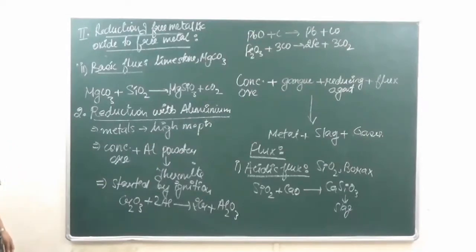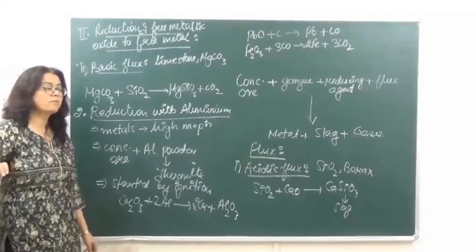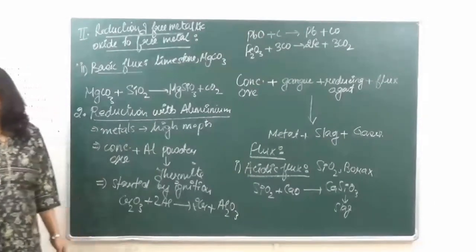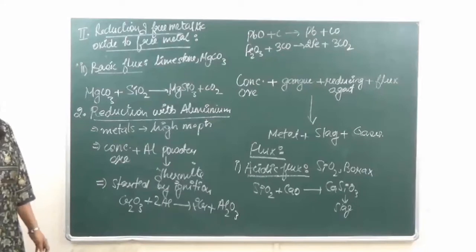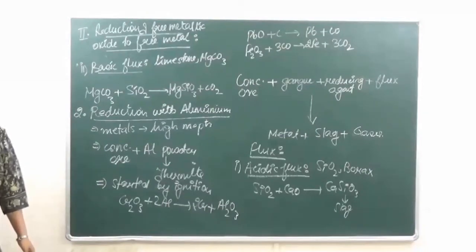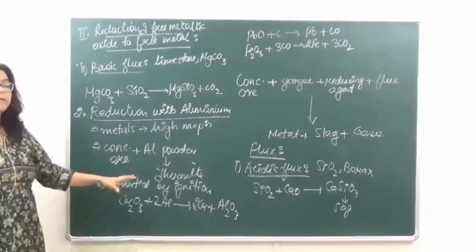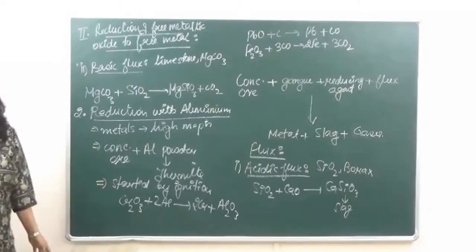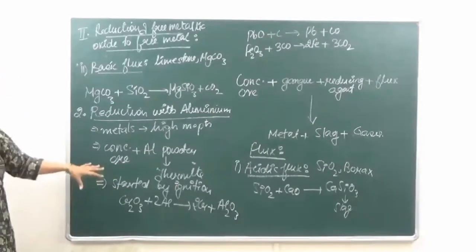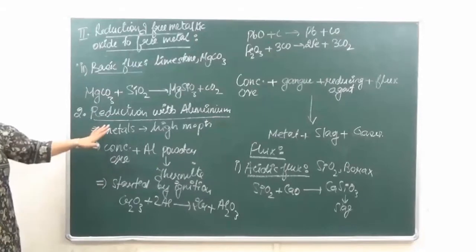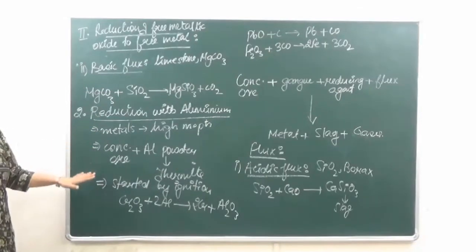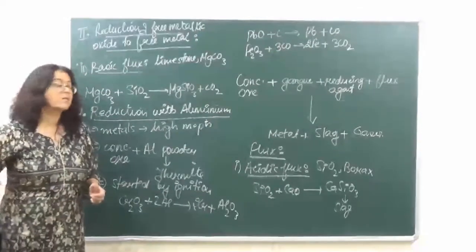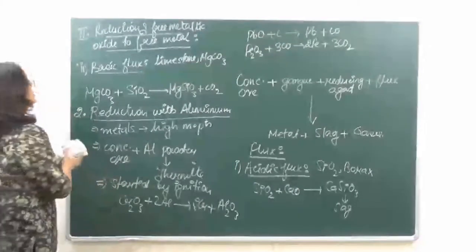Okay, now a lot of heat energy will be given out because the melting point of chromium is very high. So a lot of heat is evolved over here. That heat which is evolved is going to fuse the metal and alumina together. Okay, so this is how we are going to remove the metal by doing the reduction with aluminium. Then the third process that is known as self-reduction.